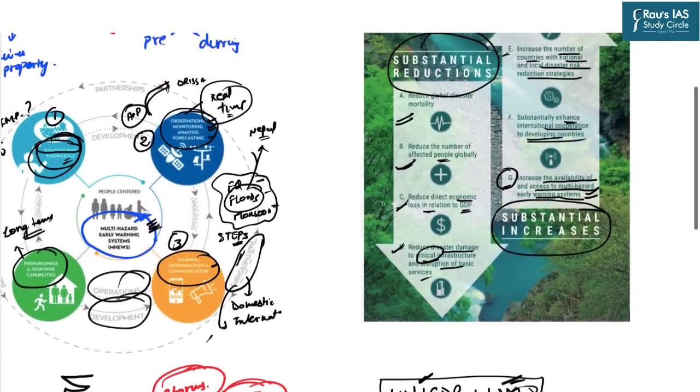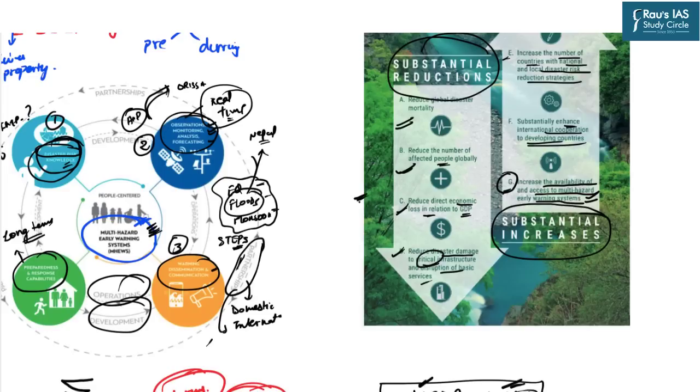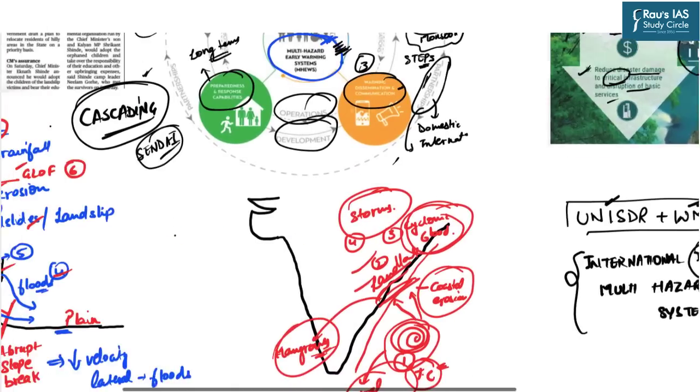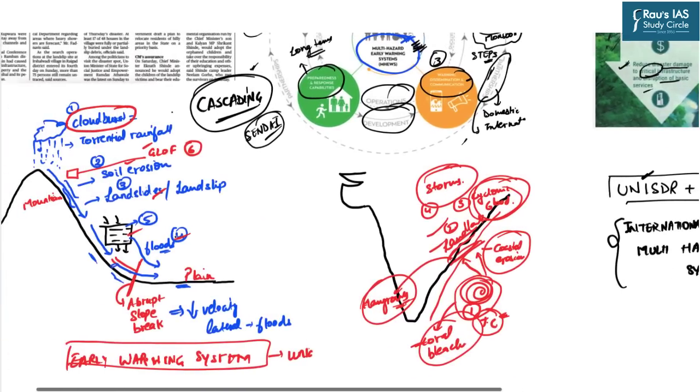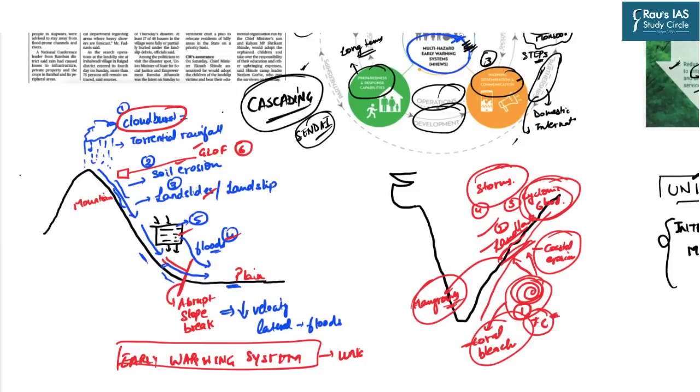So in this session we have learnt about the basics of multi-hazard early warning systems. What are the 7 goals of the Sendai framework, and is there any goal related to the development of multi-hazard early warning systems? We have also understood that disasters, or more specifically natural disasters, are not isolated. There can be a cascading effect of all these natural disasters, and hence no particular region is disaster proof. The only thing is that the region will be vulnerable to some other type of disasters, and hence disasters can change their form also. They can divert towards another region also, which we understood with the help of the Andhra and Odisha examples. So this was all about this topic.